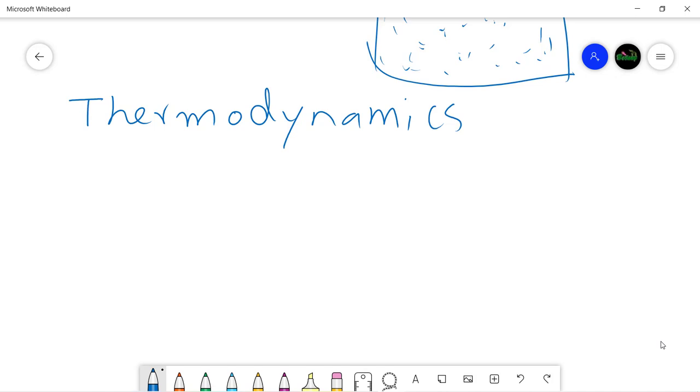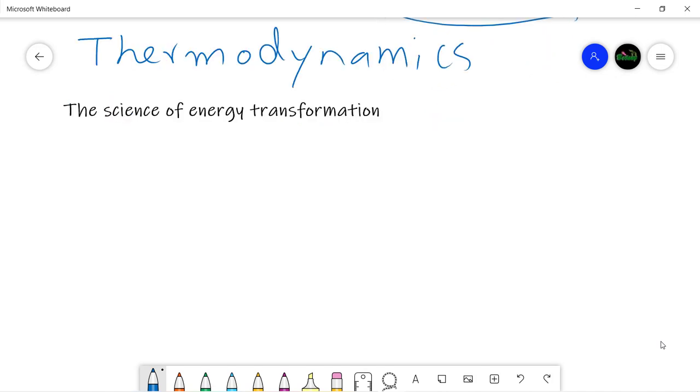So let's first go through a few very basic definitions and concepts of thermodynamics, especially as we are going to apply the laws of thermodynamics to diffusion, and then we are going to discuss the laws of thermodynamics. Here is our first definition, which I have just stated: the science of energy transformation.